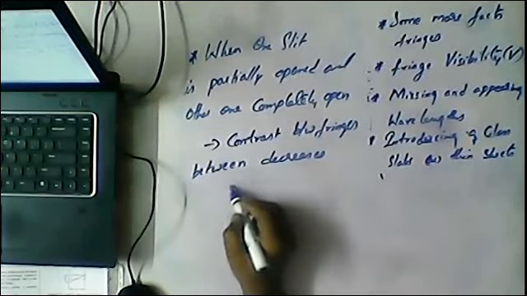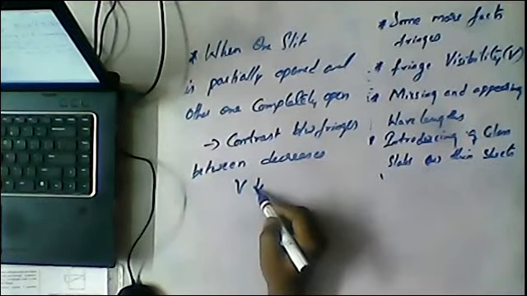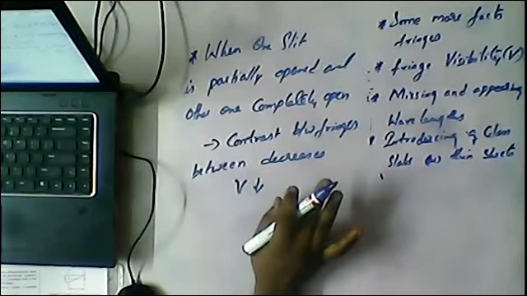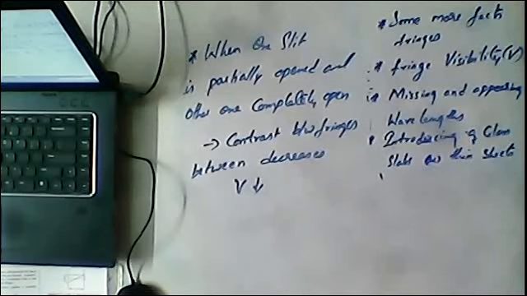That is, V will decrease. If one slit is open completely and one is open partially, then visibility will decrease. So they may ask one more question: when will the visibility decrease? When one is open completely and the other is not open completely. So this is one case. And one more point.